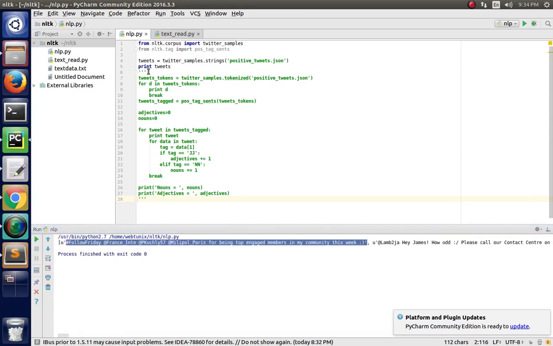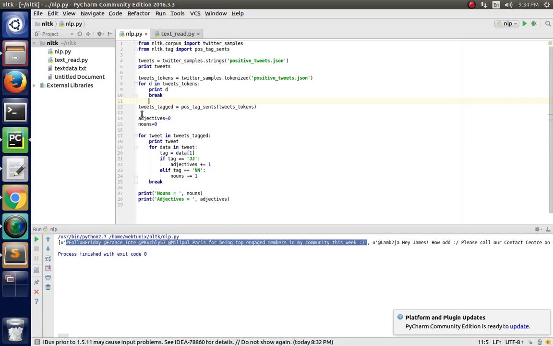Now we move further and make each line in tokenized format with the help of this code: twitter_samples.tokenized. Twitter samples is the data we get from the library, and we will run the single program to see the output. I am commenting this line.